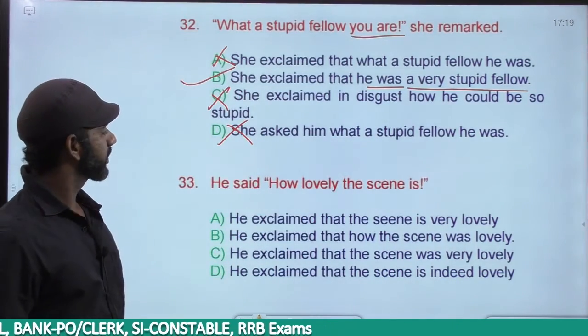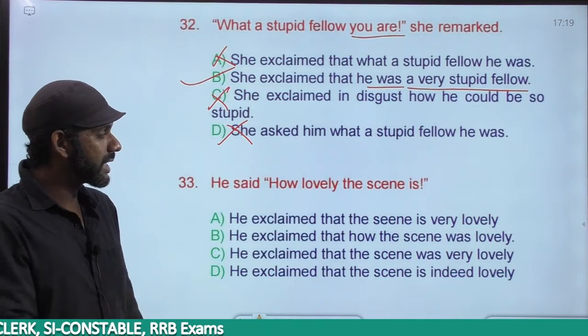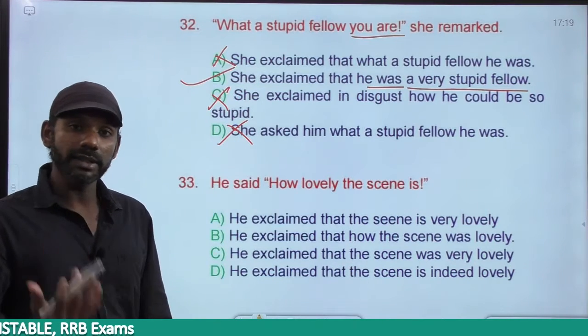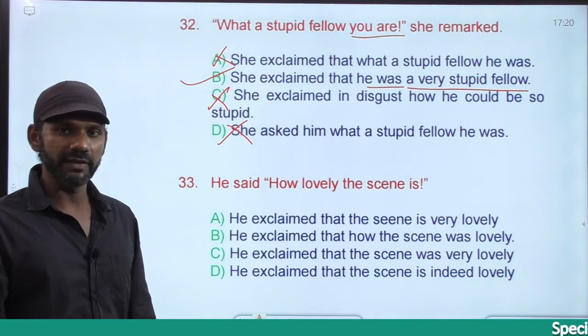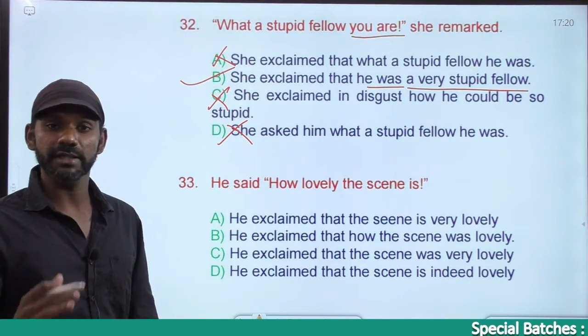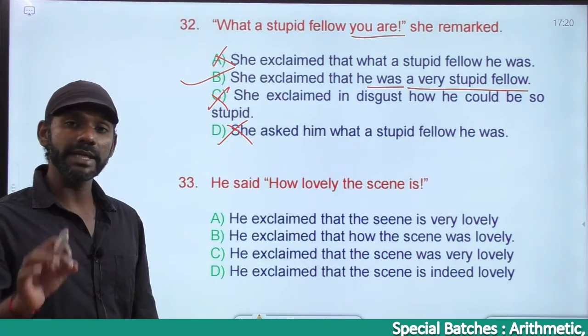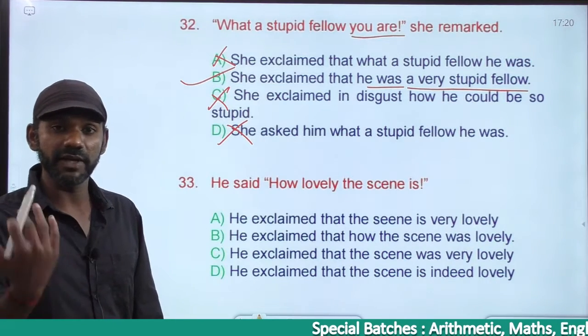The next one. He said, "How lovely the scene is." How lovely the scene is means it is a lovely scene or a very lovely scene? Very lovely scene. How beautiful she is means she is very beautiful. How intelligent the boy is means the boy is very intelligent.